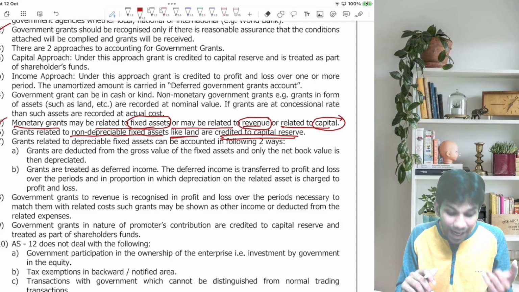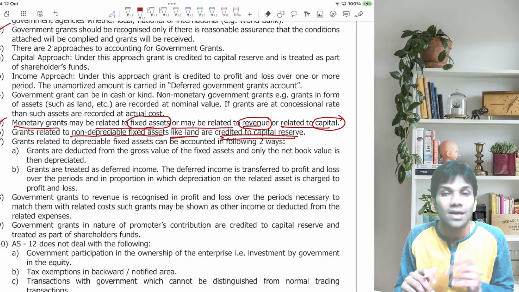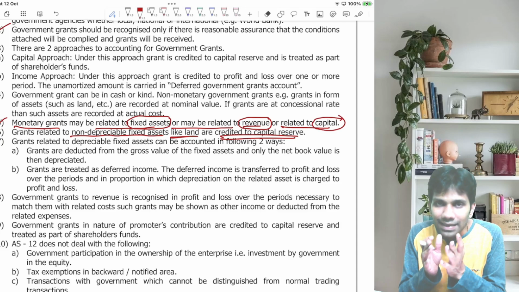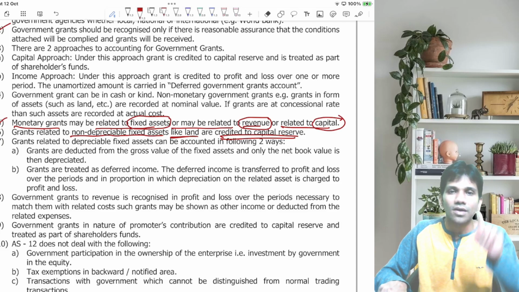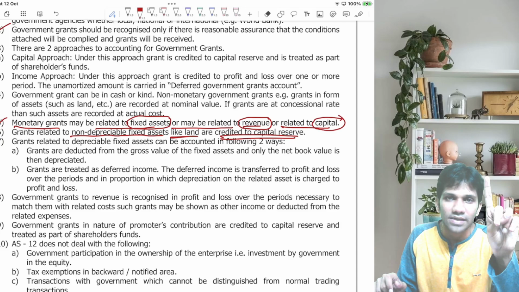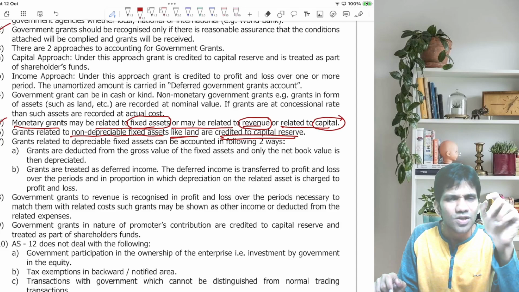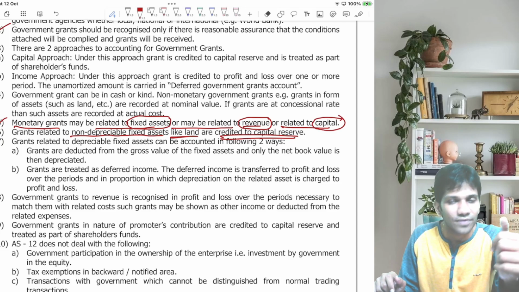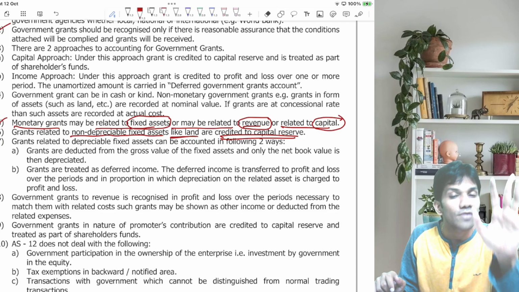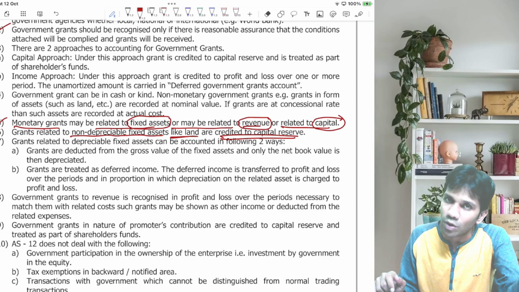Then grants related to non-depreciable assets. Basically, that is in kind only. Non-depreciable assets like land should be credited to capital reserve. So don't get confused, guys. Government grants can be of two types, in cash, in kind. Suppose you are receiving a government grant in kind, for example, assets such as land. If you are receiving land free of cost, record nominal value. If you are receiving land at a concessional rate, record actual cost.